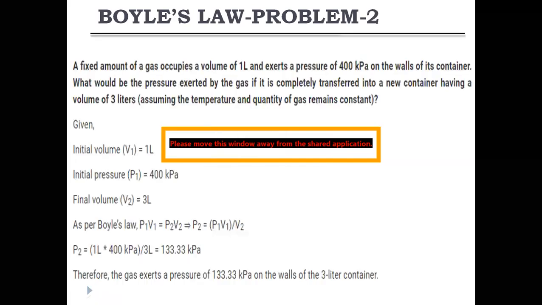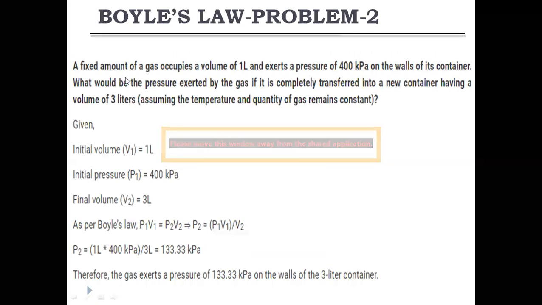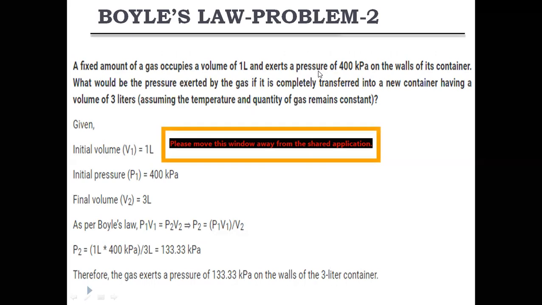So next, coming to Boyle's law, problem 2. Here a fixed amount of gas occupies a volume of 1 liter. So 1 liter means the unit of volume is liters, that is the initial volume V1, and it exerts a pressure. The initial pressure in the given data is 400 kilopascals on the walls of the container.